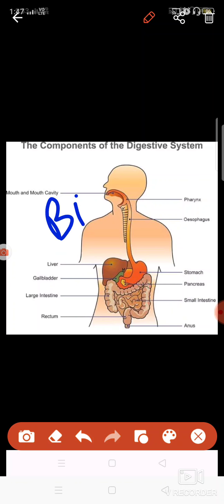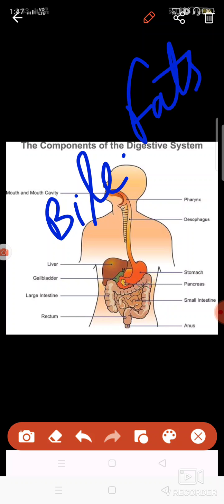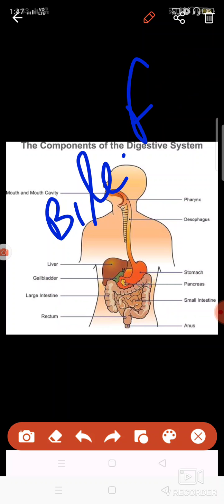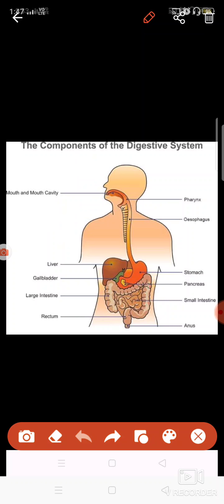Bile juice helps to digest the fats, and pancreatic juice helps to digest the carbohydrates, sugars, and all. So here in the small intestine, the food is digested, or you can say it is broken down into the simplest form.